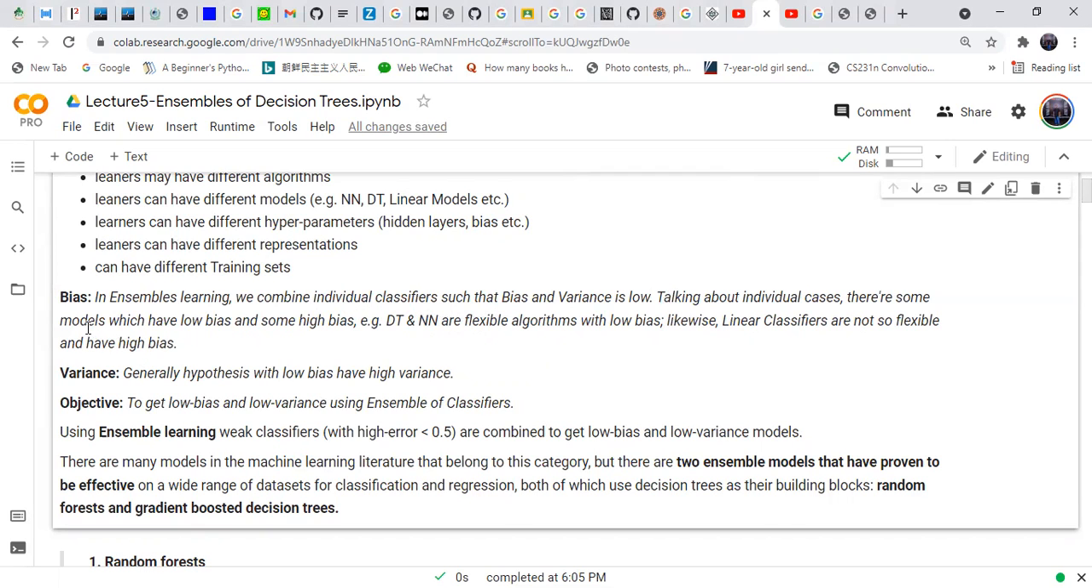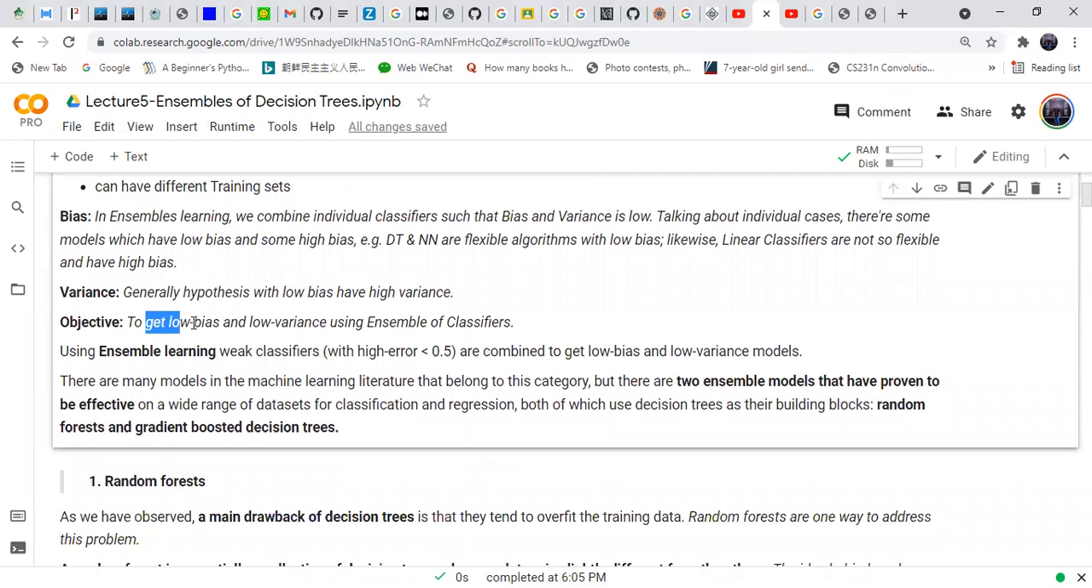So for better designing the ensemble classifier, we need low bias and low variance. Generally, hypotheses with low bias have high variance. So we combine the individual classifiers such that the ensemble of classifiers has low bias and low variance. This is the objective. Using an ensemble classifier, weak classifiers which have error less than 0.5 are combined to get low bias and low variance.